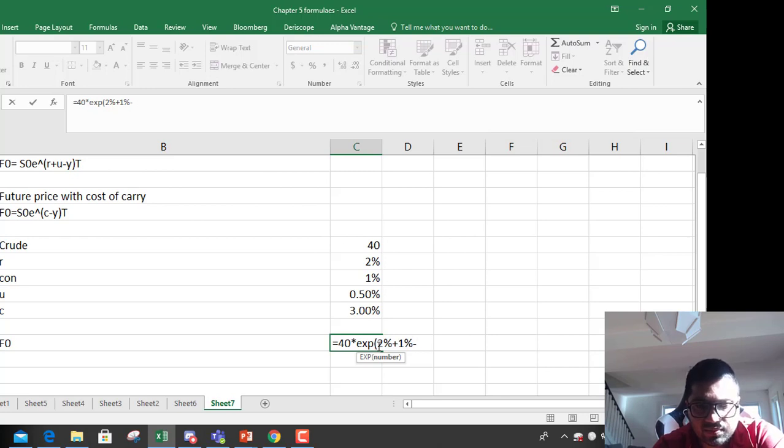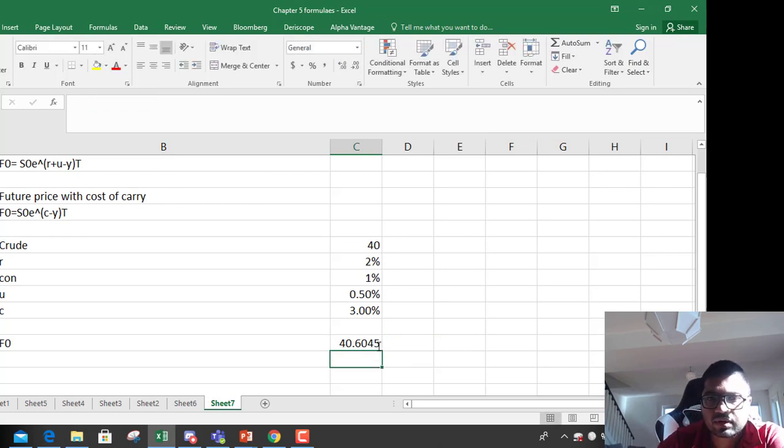Sorry, storage cost U was 0.5%, and convenience yield was 1%. And let's say time is for 1 year. So this whole thing into 1. So future price will be 40.60.